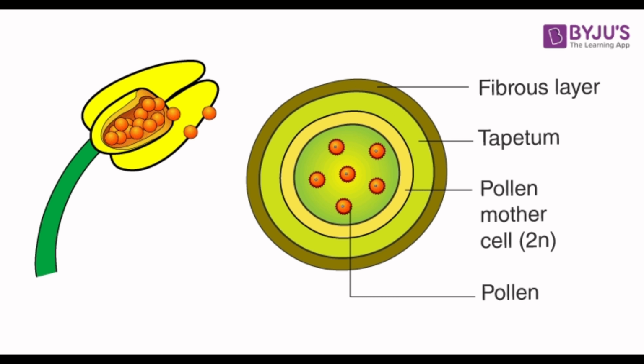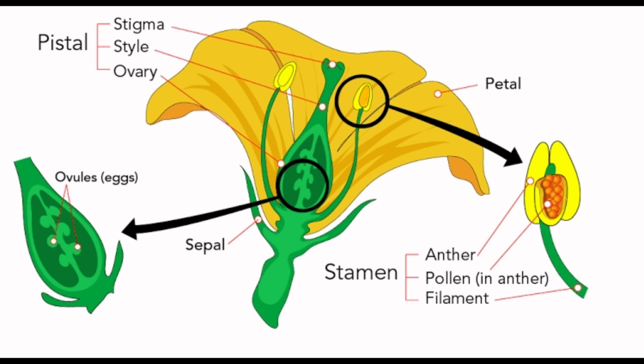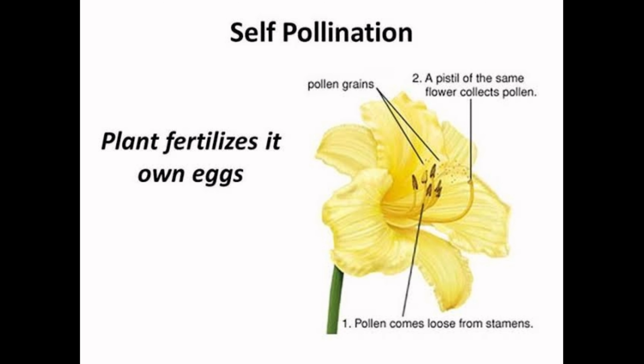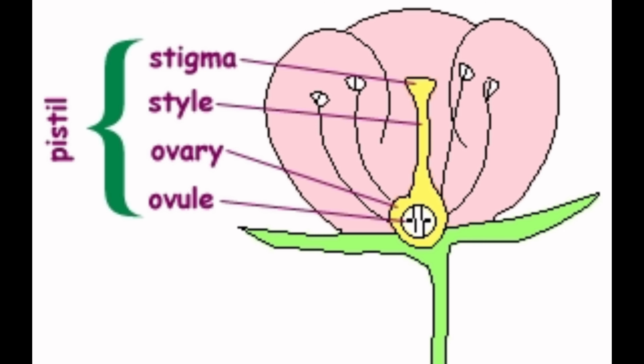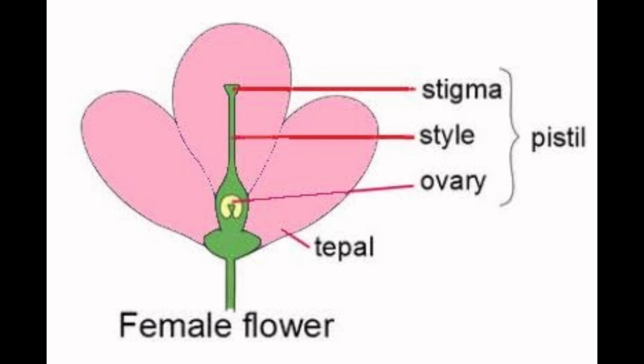A plant may be self-pollinated when pollen of a flower reaches the stigma of the same flower or another flower of the same plant. This is self-pollination. You can see it in this picture. Now the female reproductive organ of a flower is composed of all the carpels. A carpel is mainly composed of 3 parts called stigma, style and ovary. Ovules are the female reproductive cells or gametes present in the ovary. Ovules after fertilization develop into seeds.